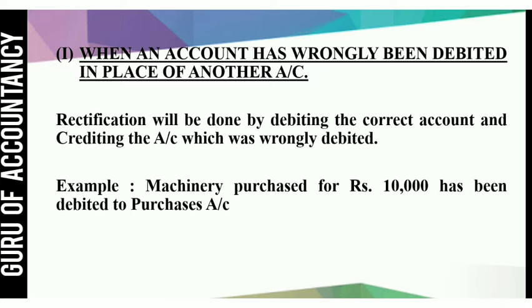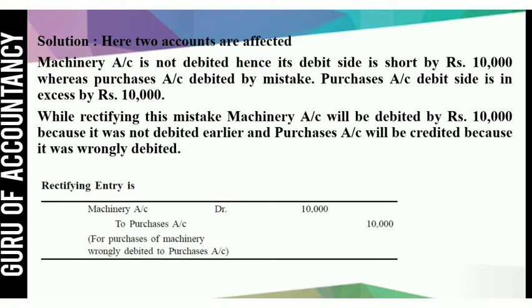So how can we rectify? Purchase account is wrongly debited, so we will credit purchase account, and the correct account, machinery account, will be debited. See the solution. Rectification entry: machinery account debit 10,000 to purchase 10,000, because purchase was wrongly debited, so we credited it to rectify the error, and the correct account, machinery account, is debited.